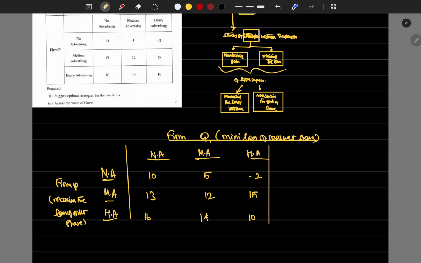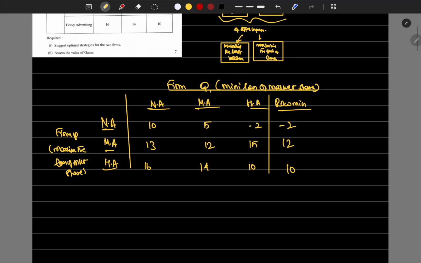At the worst case, what would be the market share gained by firm P? That is the row minimum, which is -2, 12, 10. At the worst case, what will be the maximum loss of market share that firm Q is going to face?